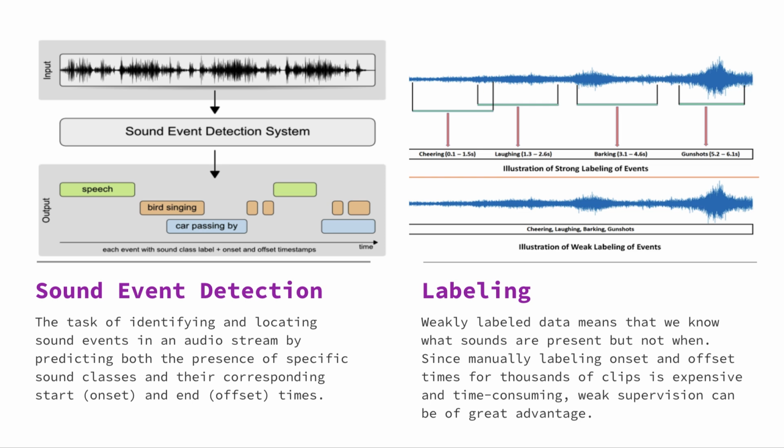Because this segmentation can be often expensive, tasks of sound event detection can also be carried out using weak labels, which means that we know the variety of sounds in the respective recording, as in the example laughing and whatever, but not the exact times they have started or stopped.